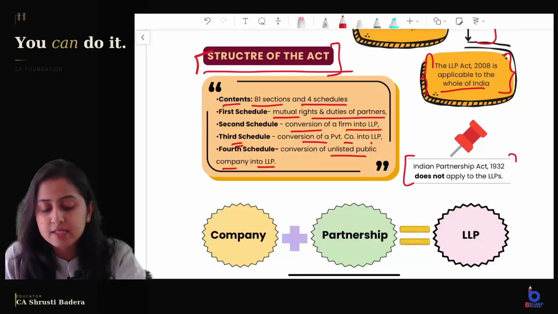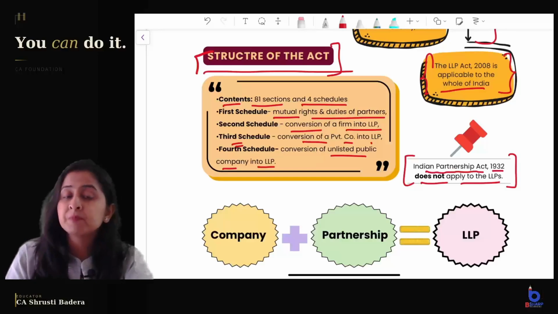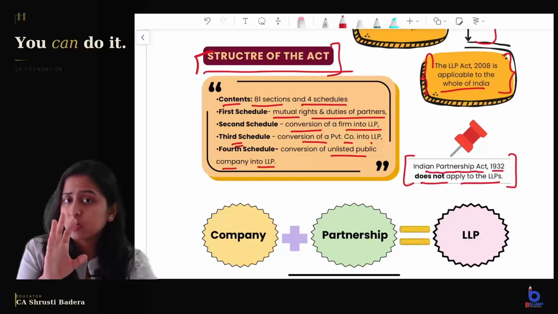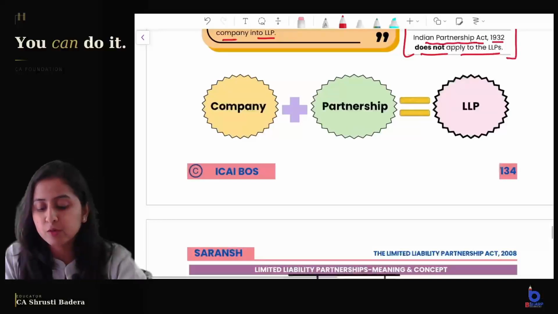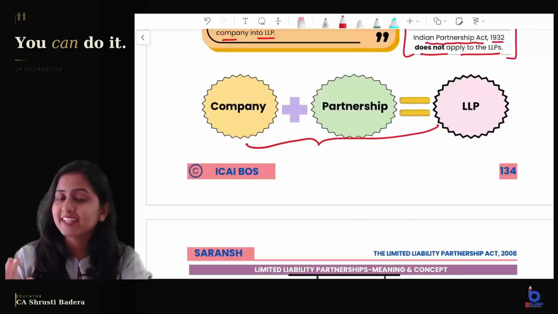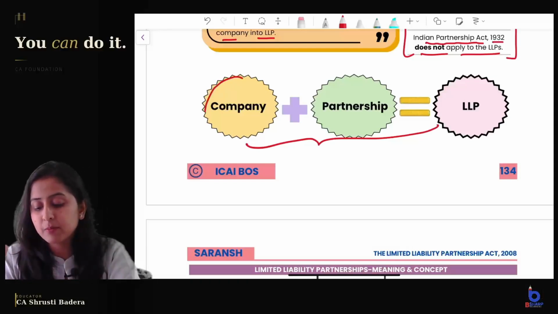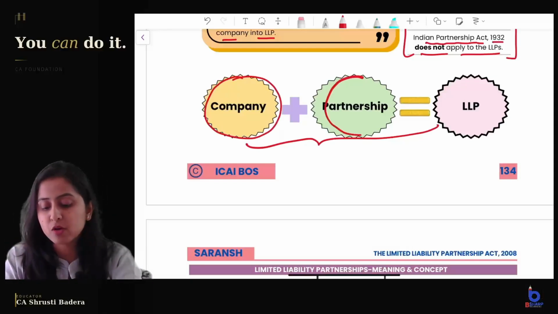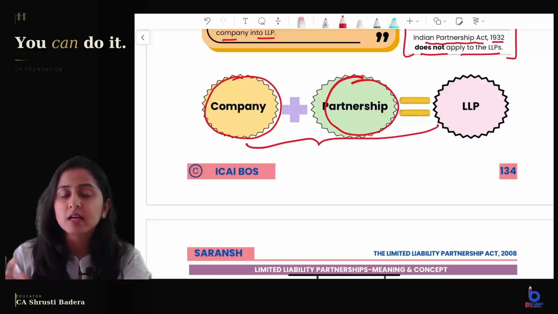Another thing, given in section 4, is that the Indian Partnership Act 1932 does not apply to LLPs. What applies to LLPs is only the LLP Act 2008. Now we know this basic thing: LLP is a form of organization which combines the benefits of a company and the benefits of a partnership, a new form of organization.